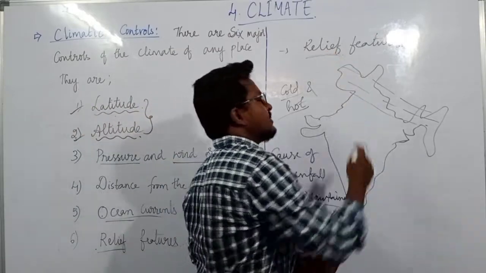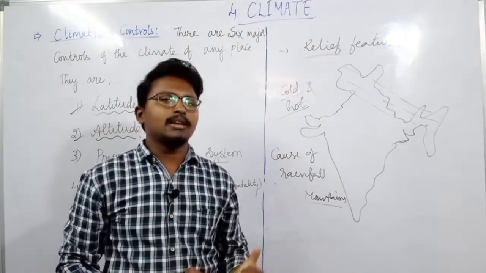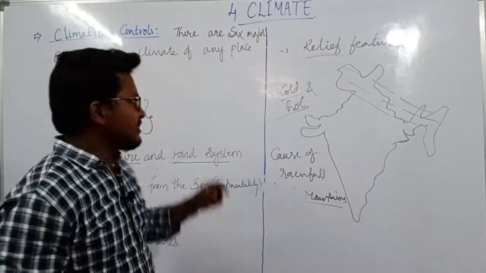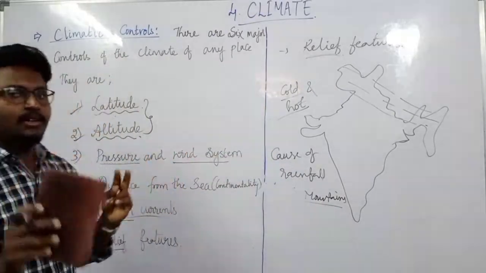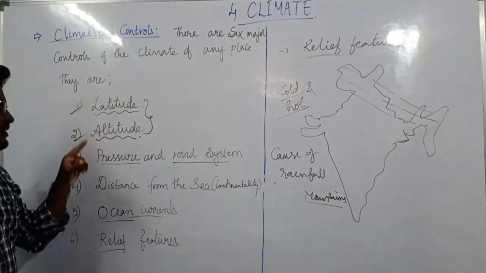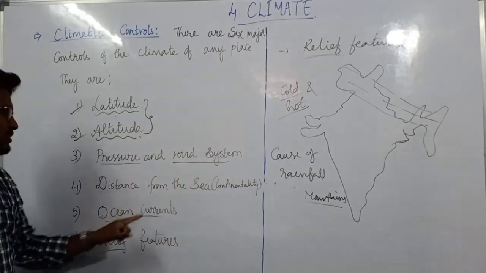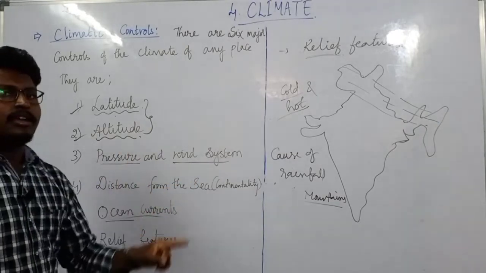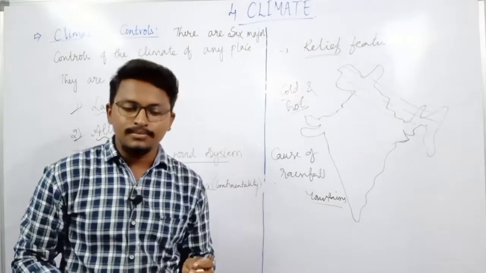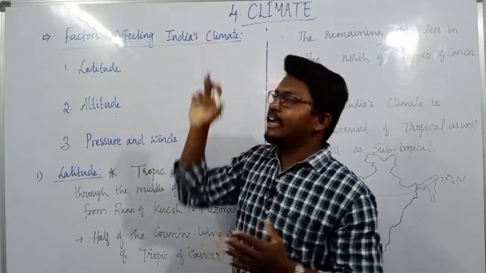So relief features, that means the mountains, will also decide the climate of any particular place on the earth's surface. Once again, there are mainly 6 features that decide the climatic controls: latitude, altitude, pressure and wind system, distance from the sea, ocean currents, as well as relief features. Next we will discuss India's climatic condition. Let us discuss in detail the factors affecting India's climate.